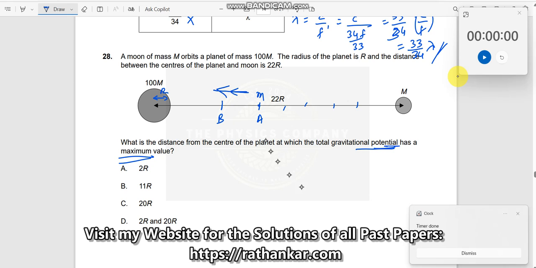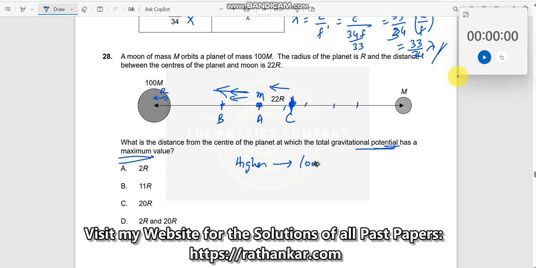So is the potential at this point maximum? It is not maximum. If this was maximum and this is minimum, the particle will move like this. If I locate one more point C, and the particle moves in this direction, that means this has a larger potential. Why do I say that? Because particles always move from higher potential to lower potential.